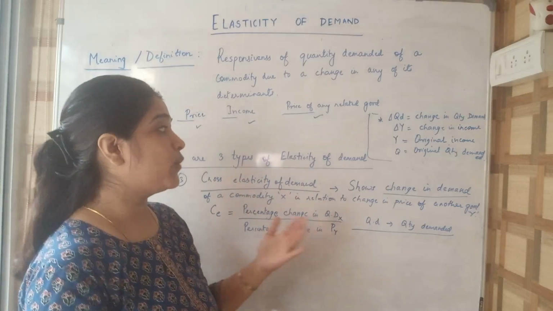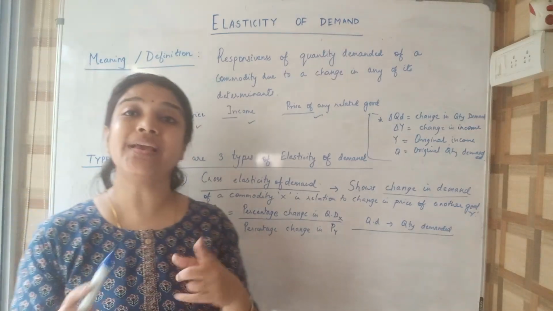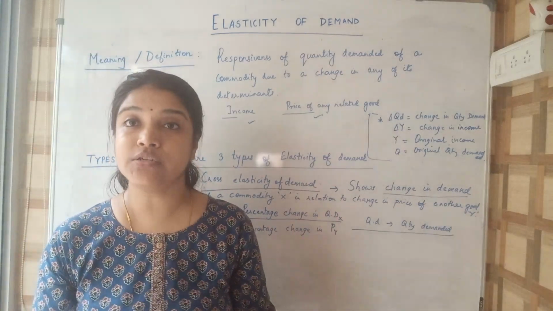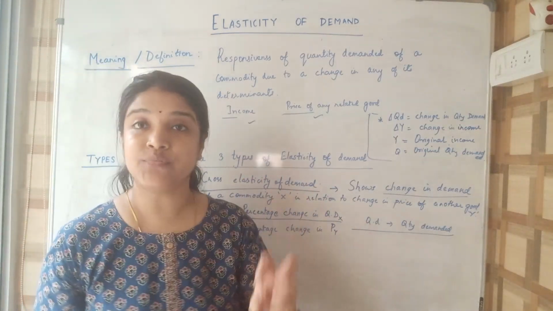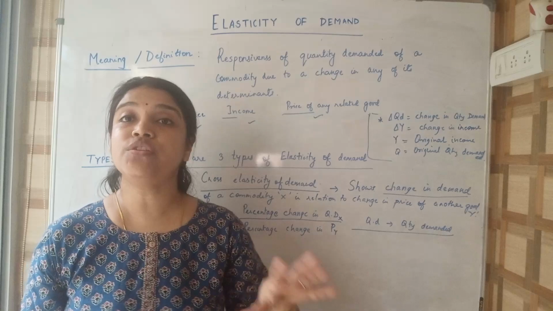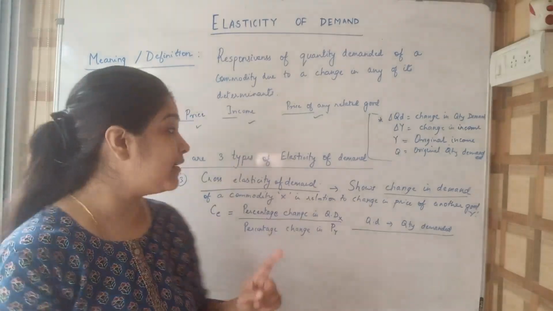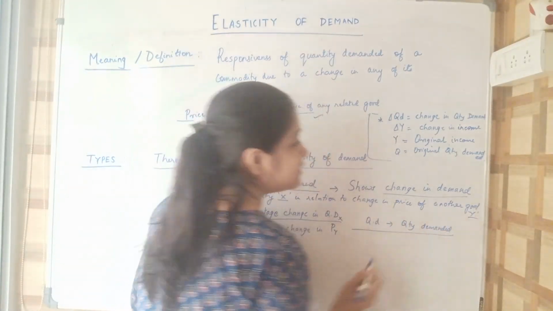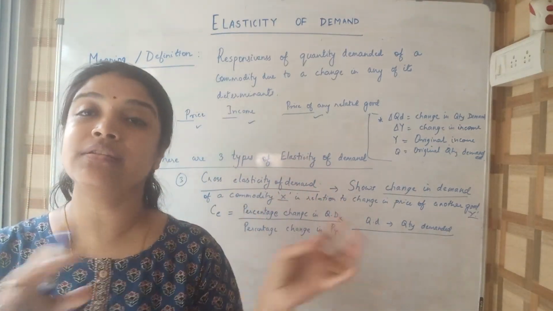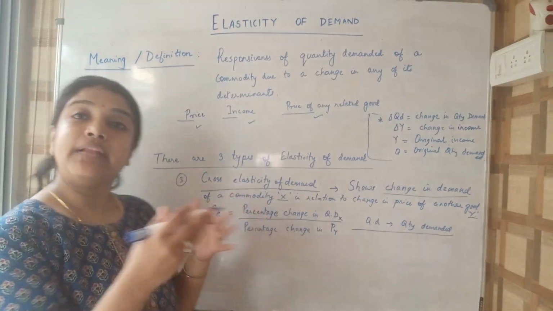That is basically what we are going to study in cross elasticity of demand, and that is why the term is cross, because here we are studying two related goods. It could be complementary goods, it could be substitute goods, but cross elasticity captures the change in demand of one commodity in relation to the change in price of another commodity, and both these commodities are related to one another. Like here we are studying X and Y, just as an example. So X commodity's demand changes because there is a change in the price of the Y commodity. So they are related goods.